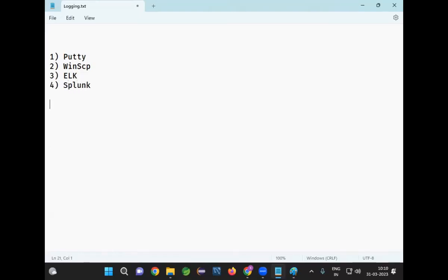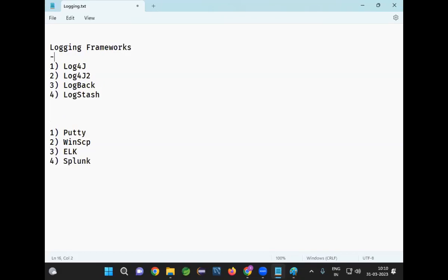To implement logging, what logging frameworks are available? We have Log4j, Log4j2, Logback and Logstash. Like this, there are several frameworks available to perform logging. These are logging frameworks, right? And these are log monitoring software.